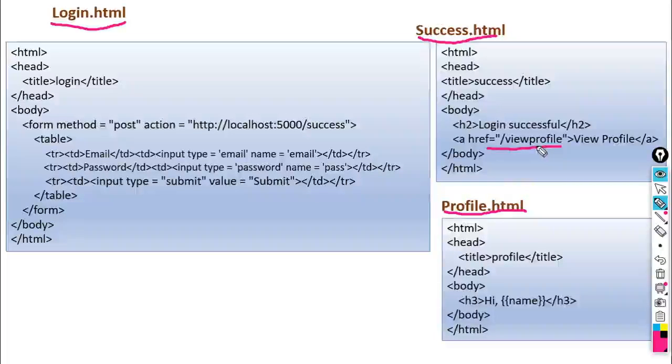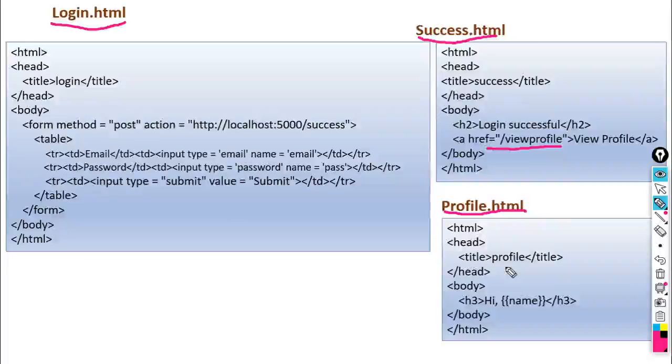Within the function associated with this URL, which HTML script do we render? Profile.html. So if the login is correct, it will execute URL/view profile, and here we render profile.html.